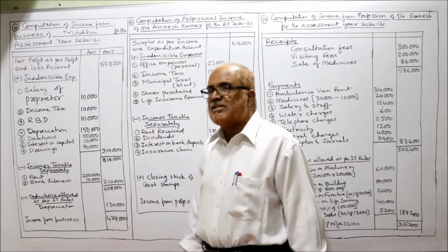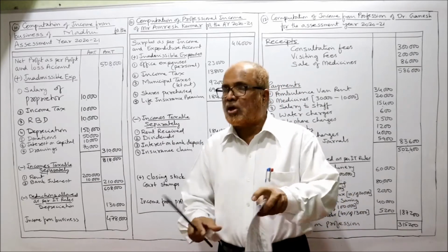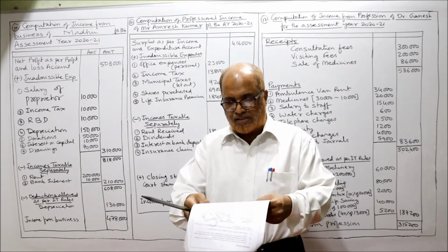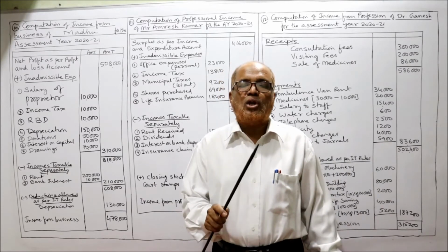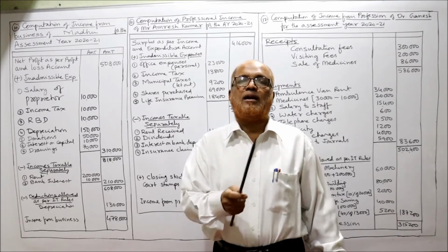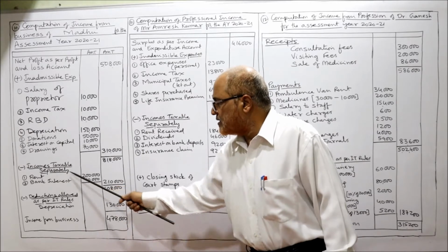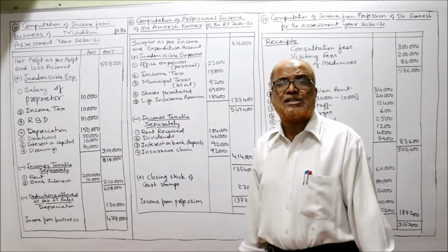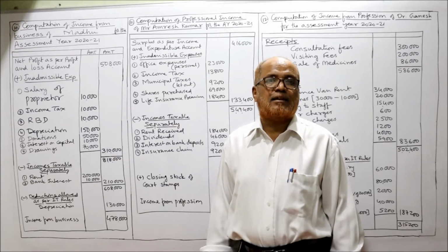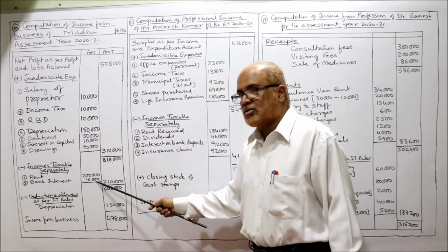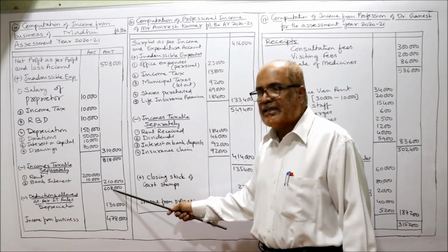Less: incomes taxable separately. Now see the credit side of the profit and loss account. Is there any income which is not taxable as a business income? Yes. Gross profit is a business income. Rent is not a business income. It is taxable under income from house property. So we deduct the rent, rent 2 lakh. Bank interest is taxable under the head income from other sources. So we have to deduct bank interest 10,000. Total 2,10,000, subtract 8,18,000 minus 2,10,000, then 6,08,000.